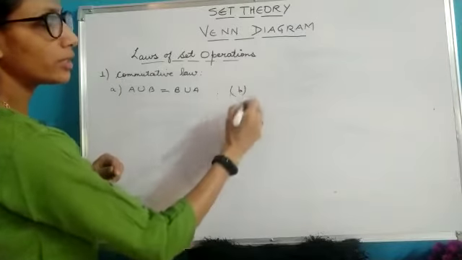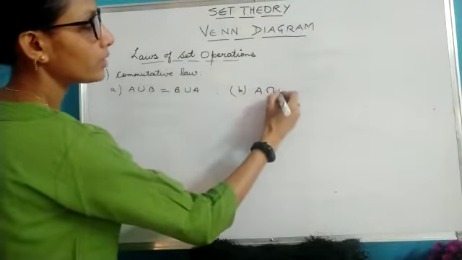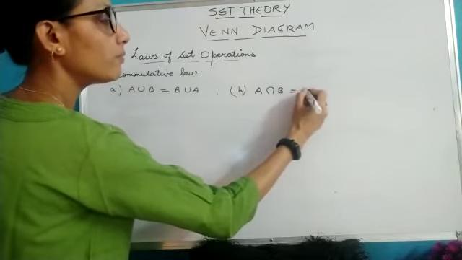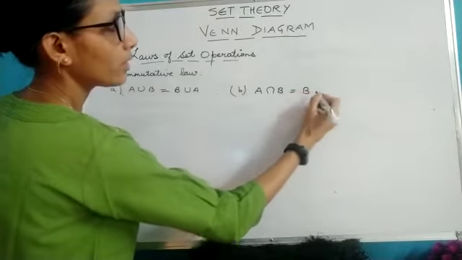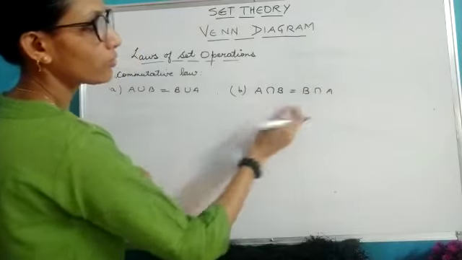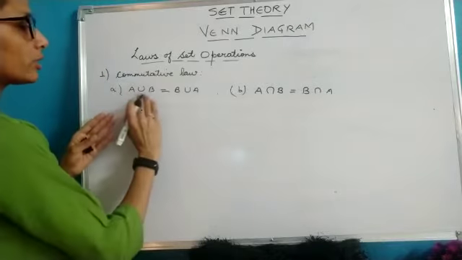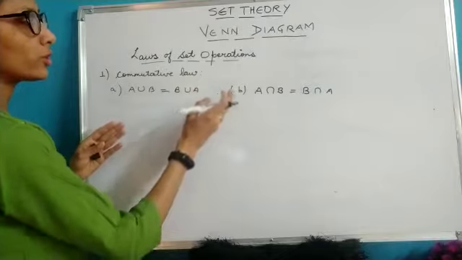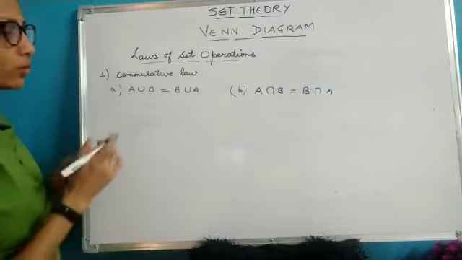Let's see intersection. If I take A intersection B, it will give me the same answer if I change the order of the sets. So here union and intersection both satisfy the commutative law.